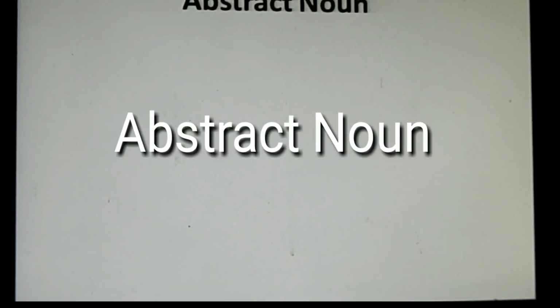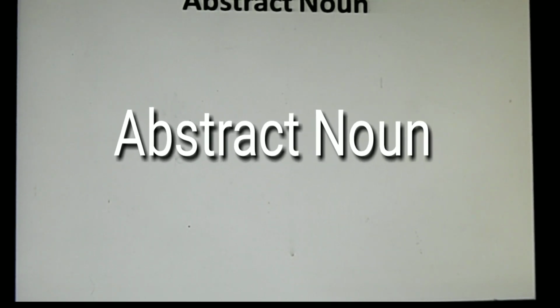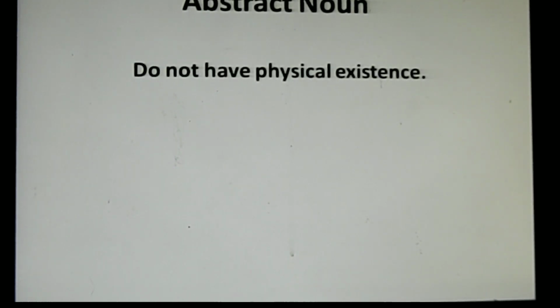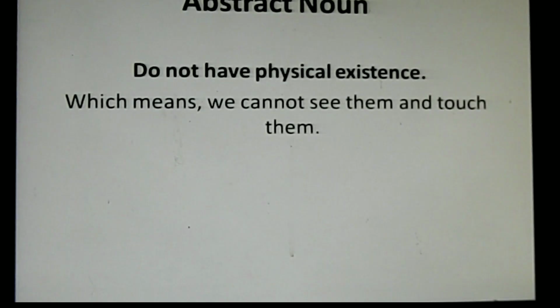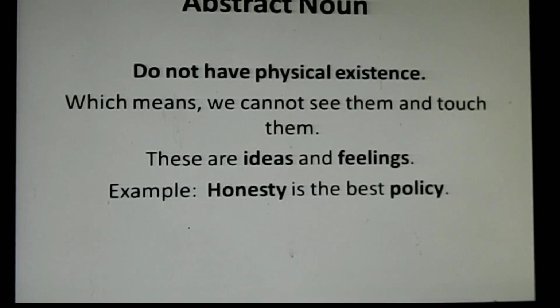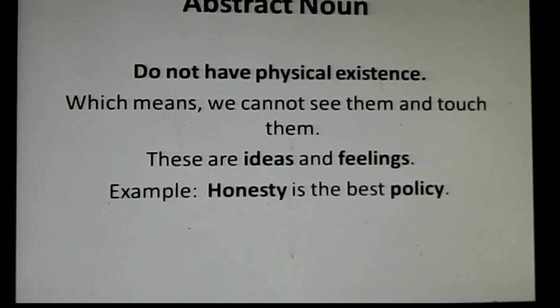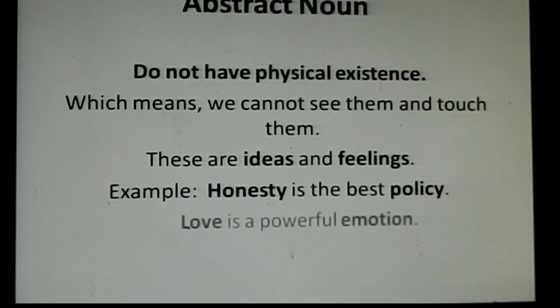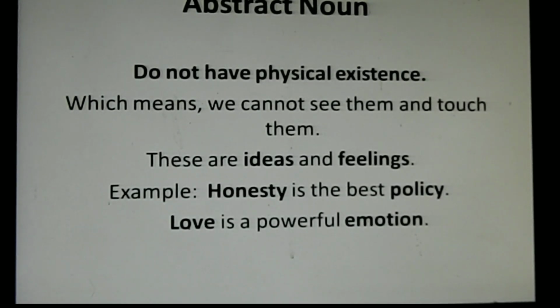Now abstract noun is another type of noun. It is just opposite to concrete noun. This type of noun does not have any physical existence. We cannot see them, we cannot touch them. Okay, these are just ideas and feelings. I will give you two examples. One is honesty is the best policy, very popular saying. And then one more example, love is a powerful emotion.